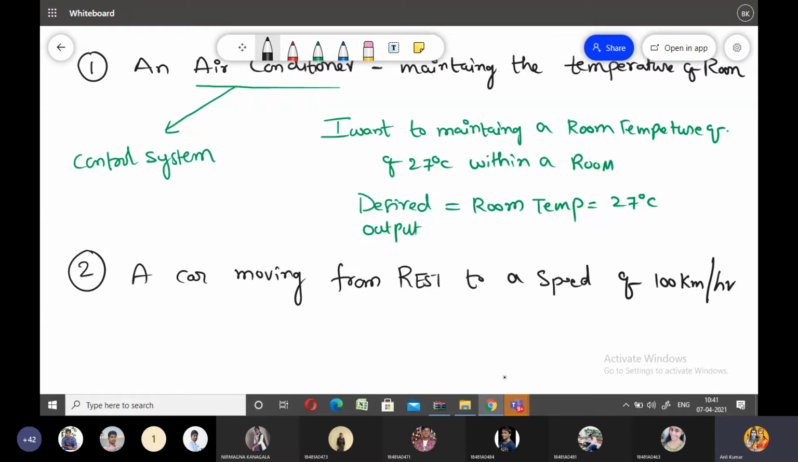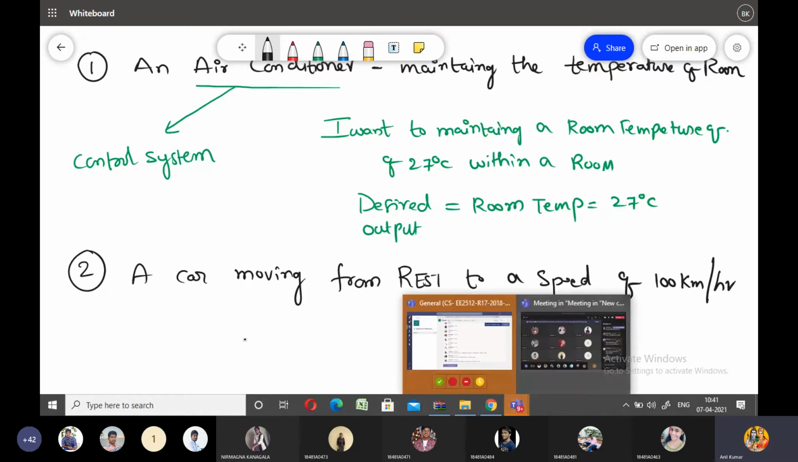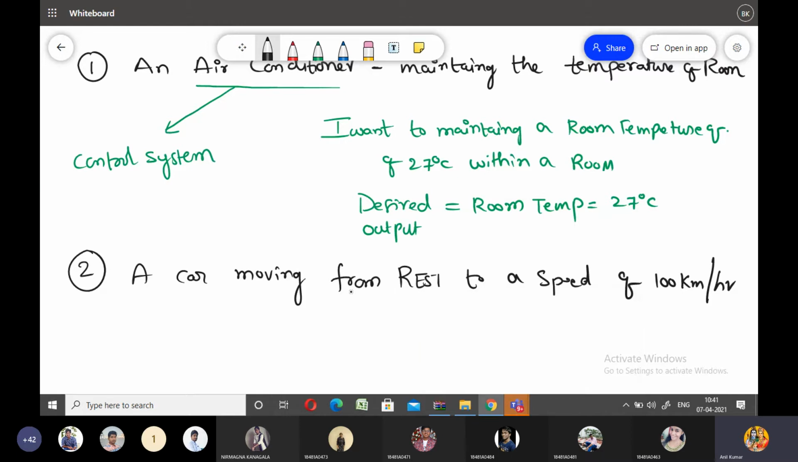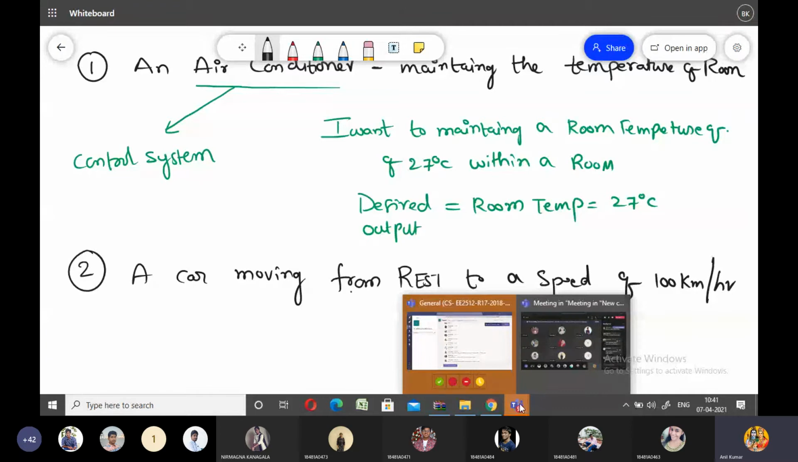I have written one statement here. In this particular statement, which one is the control system and which one is the desired output? Please respond to me in the chat box. Please look at the screen. A car moving from rest to a speed of 100 kilometers per hour. What is your control system and what is your desired speed?